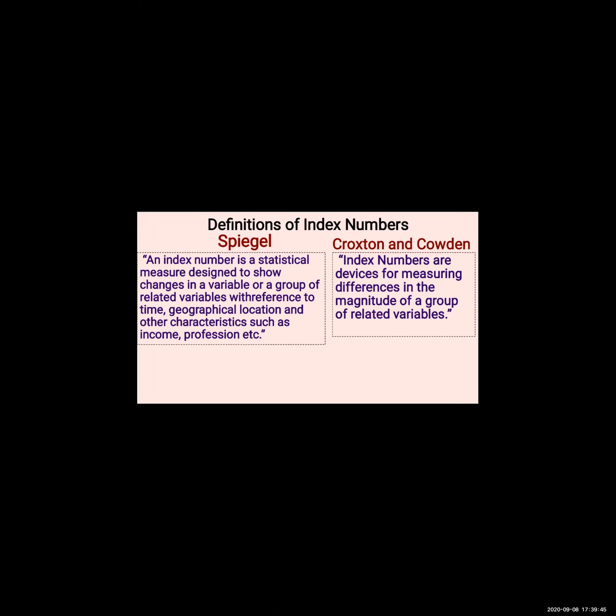So index number is a tool that measures the differences in the magnitude of a group of related variables. Okay, is this definition clear? Same thing they are telling. Okay, moving ahead now.